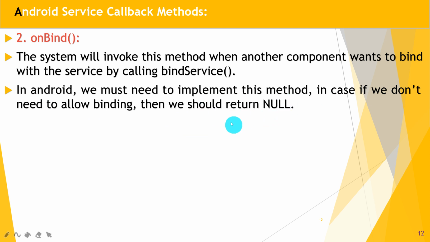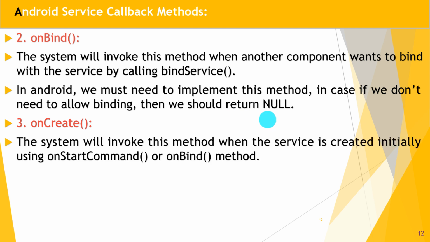That method is a must. Even if it does not bind to another component, we still have to give the statement return null. Hope you understand guys.